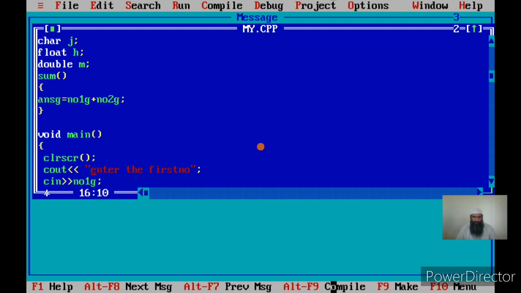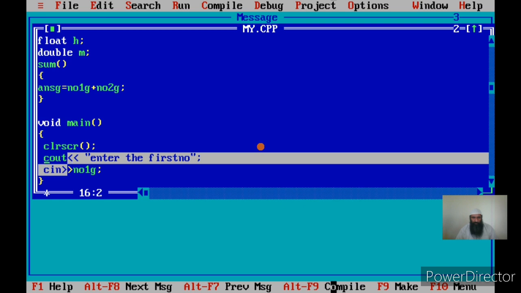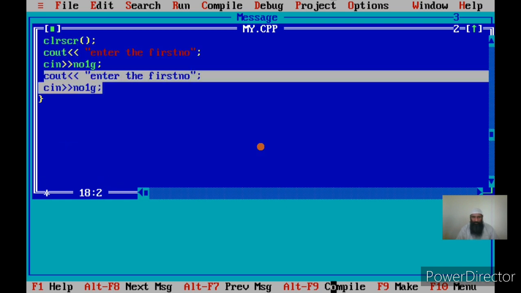Okay, then I enter cout enter the second number, okay. Then I enter number2, okay.